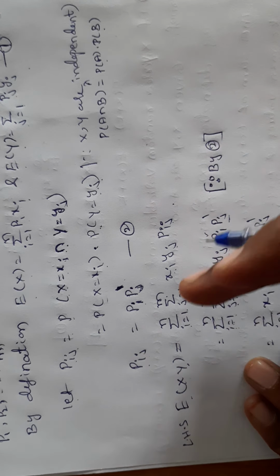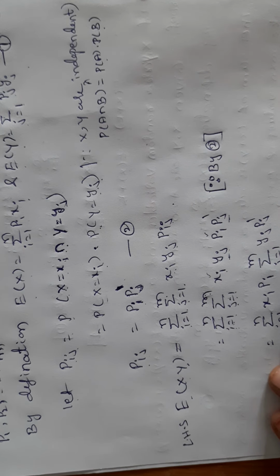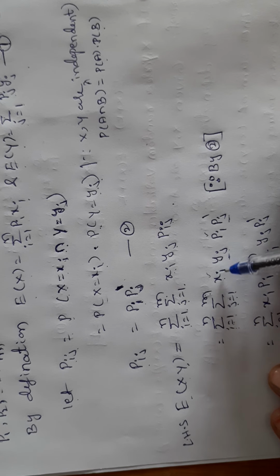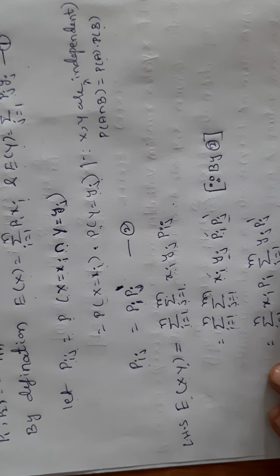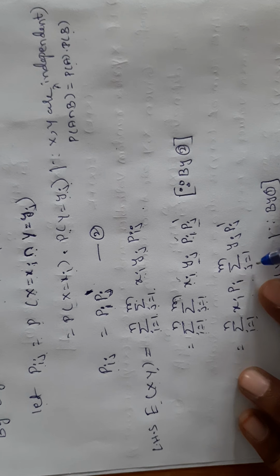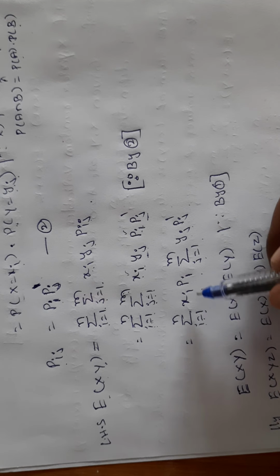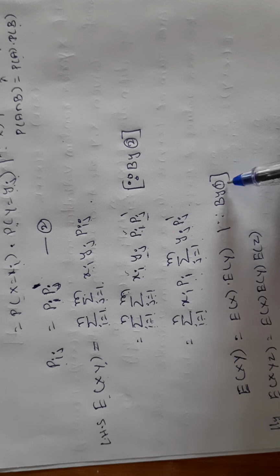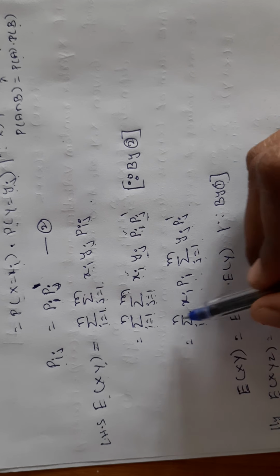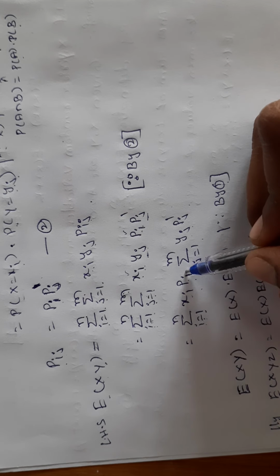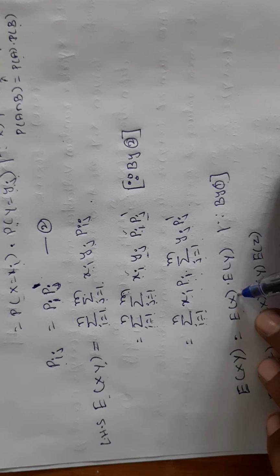Now I am separating these two. Summation i runs from 1 to n, xi pi, next, summation j runs from 1 to m, yj pj dash. So by equation 1, summation i runs from 1 to n, xi pi is nothing but E of x.